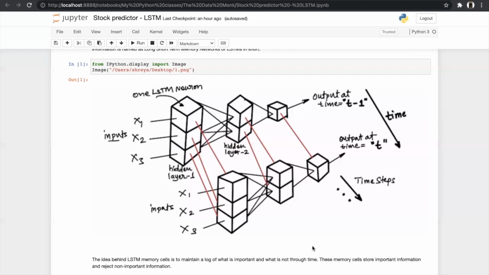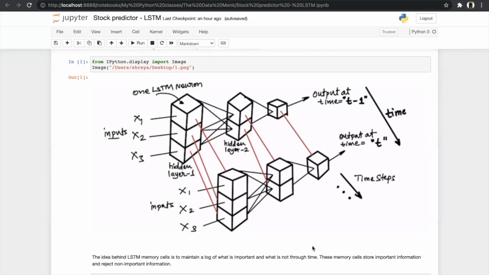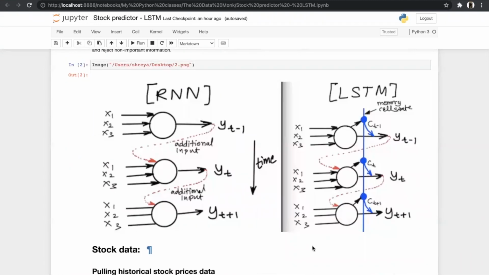The idea behind LSTM memory cells is to maintain a log of what is important or what is not through time. These memory cells store important information and reject non-important information. So now we can see why LSTM is different from RNN with the help of the diagram. So here is the 2D working of the algorithm for RNN and LSTM. As you can see in the RNN, this is our one epoch cycle, and the output for this epoch cycle works as the input for the next epoch cycle.